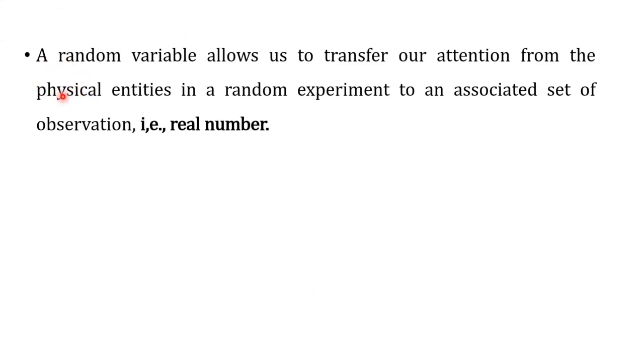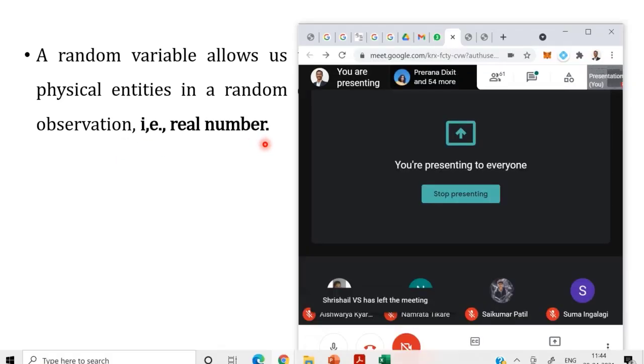One statement is written here. A random variable allows us to transfer our attention from the physical entities in a random experiment to an associated set of observations, that is, real numbers. I will tell you. So a random variable transfers a physical entity into an observation.